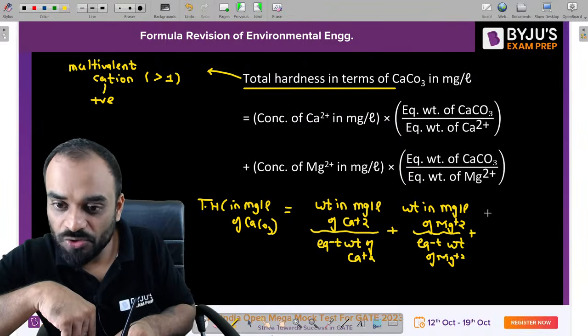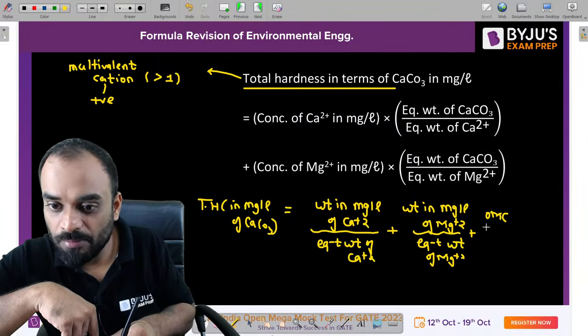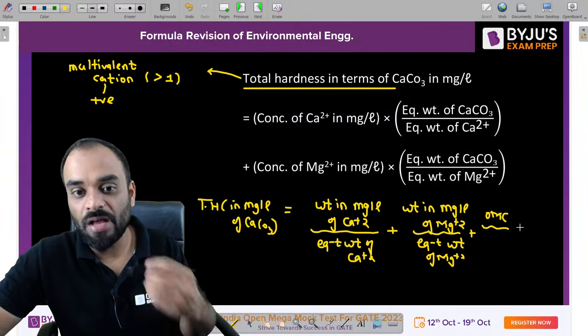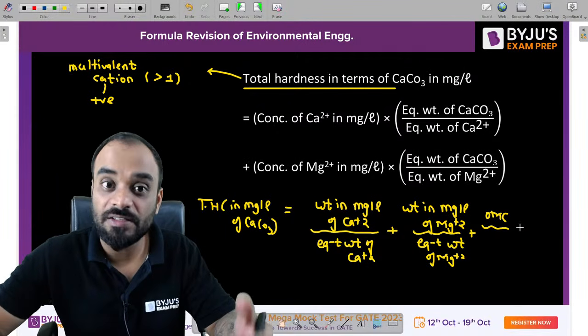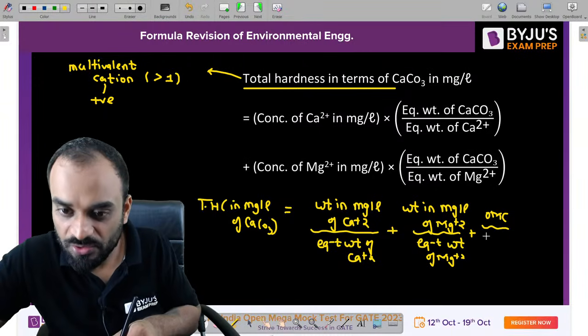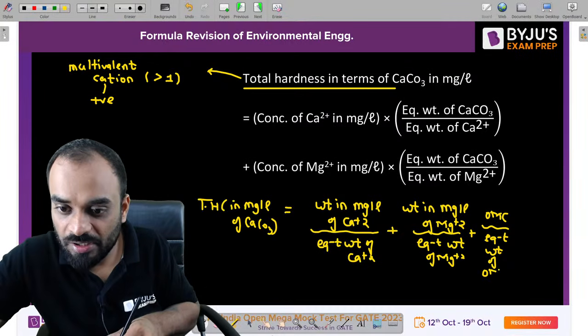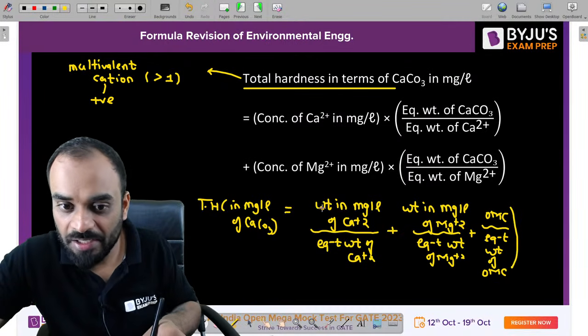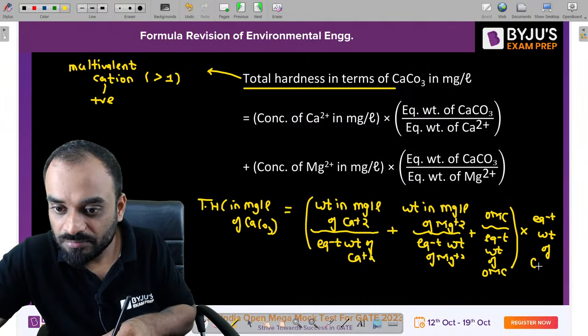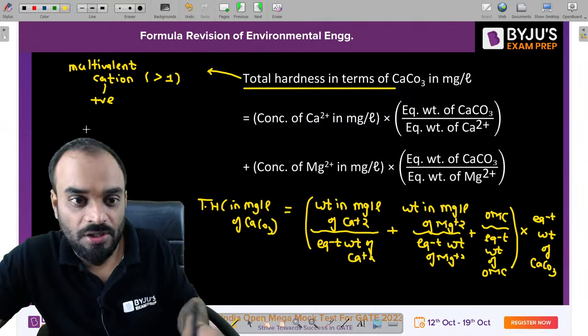What is OMC? It is not optimum moisture content. It is other multivalent cation. If you have other multivalent cations whose valency is greater than 1, you still have to consider them. That part is missing, so we write the equivalent weight of other multivalent cation, put the bracket, and multiply by the equivalent weight of CaCO3.